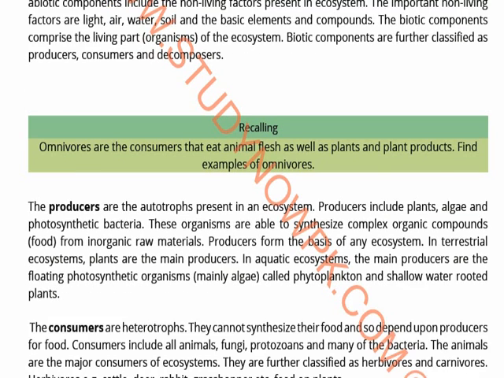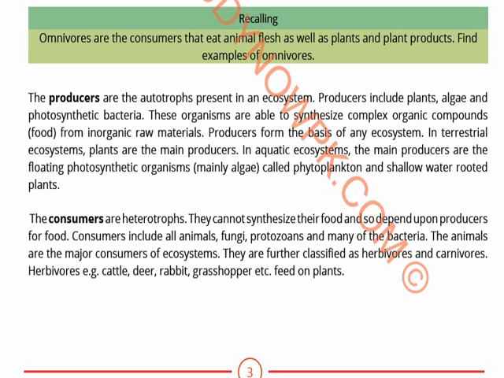The producers are autotrophs, which are usually the plants, and they include algae and photosynthetic bacteria also. These organisms are able to synthesize complex organic compounds from inorganic raw materials. Producers form the basis of an ecosystem, because every cycle starts with the producers. In terrestrial ecosystems, if there are no producers, there will be no consumers and eventually no decomposers. So plants are the main producers.